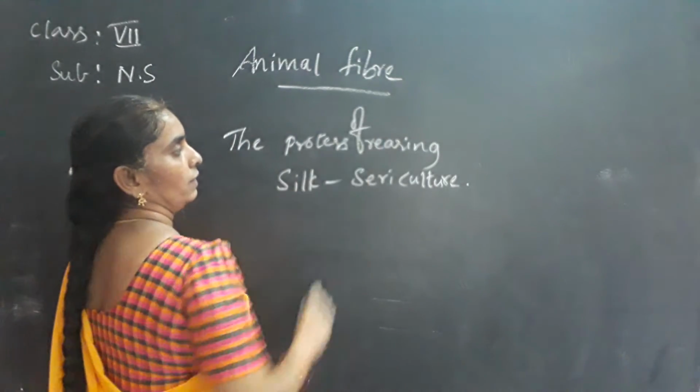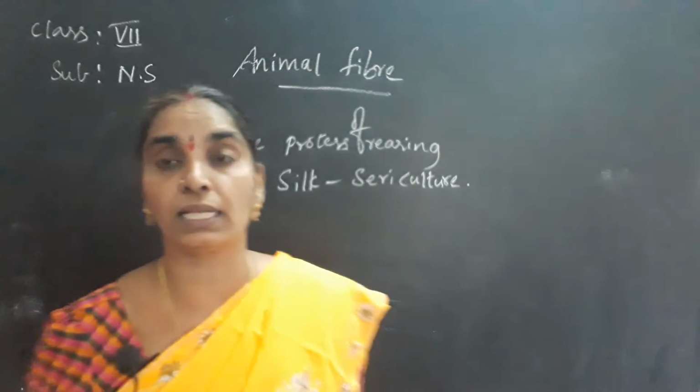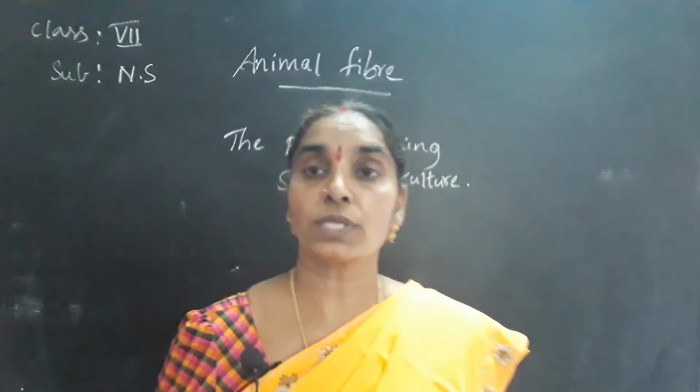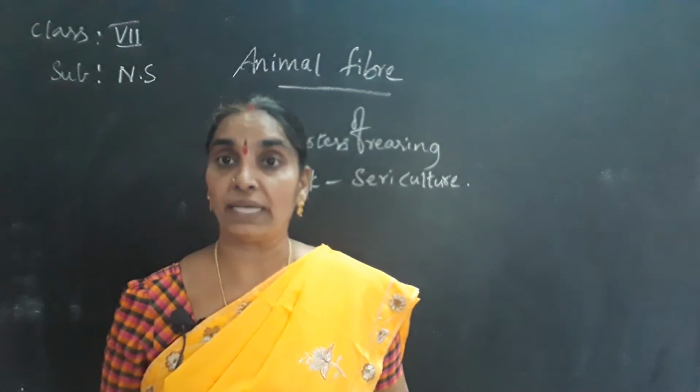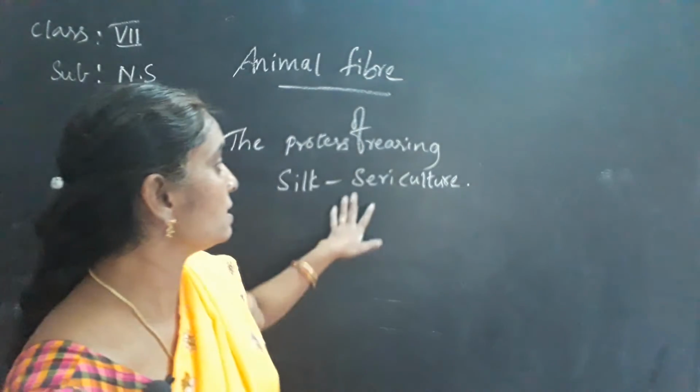The process of obtaining silk by rearing silkworms is called sericulture.